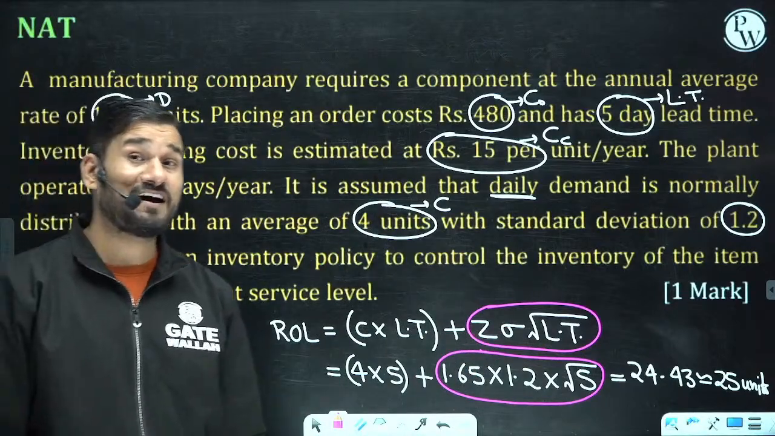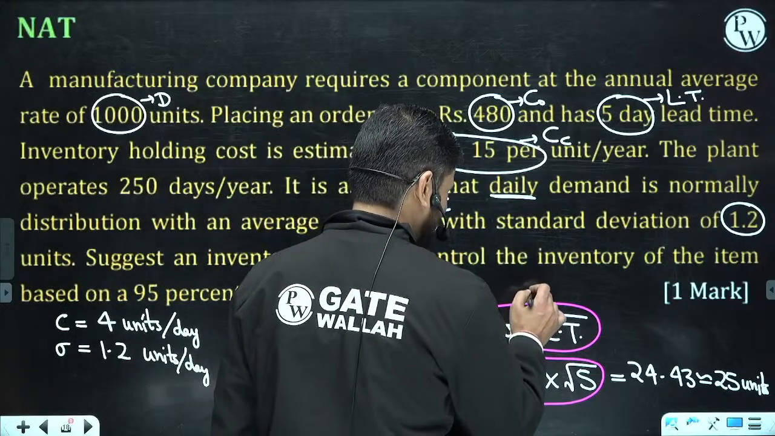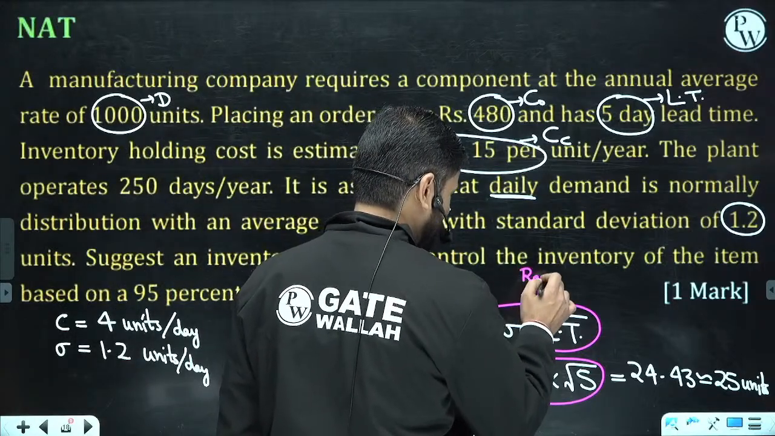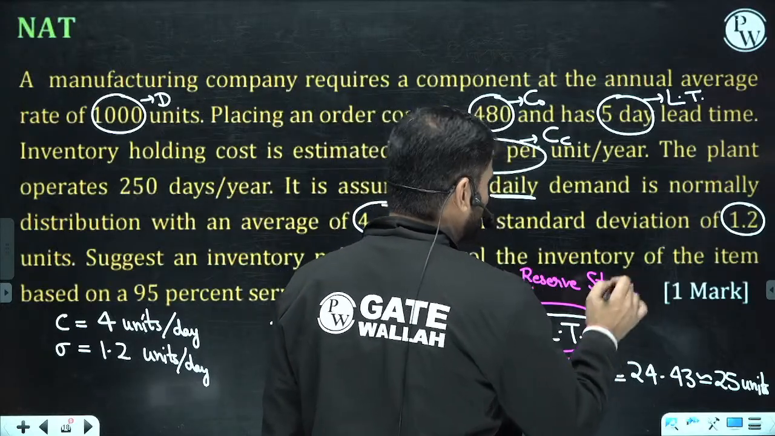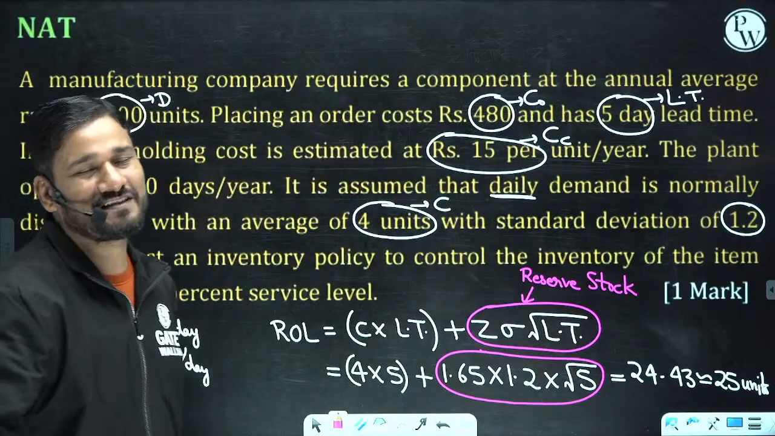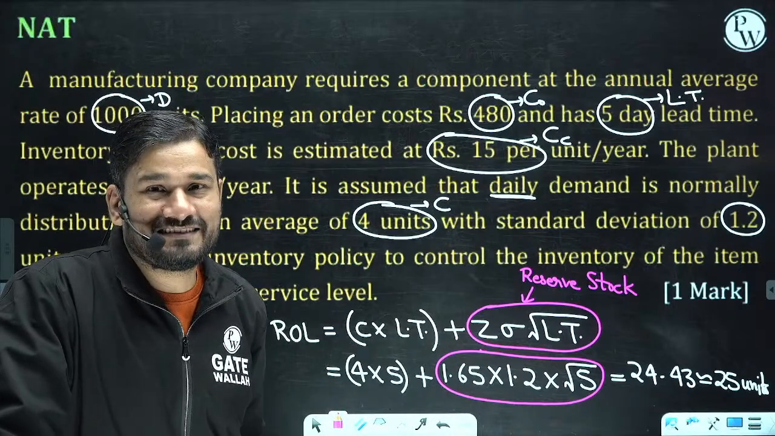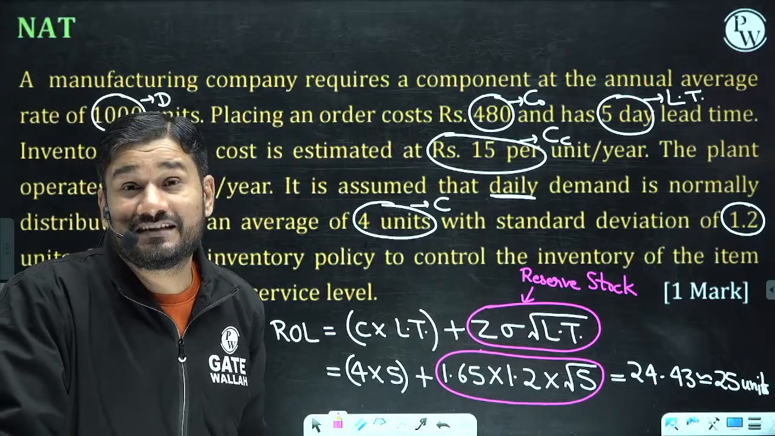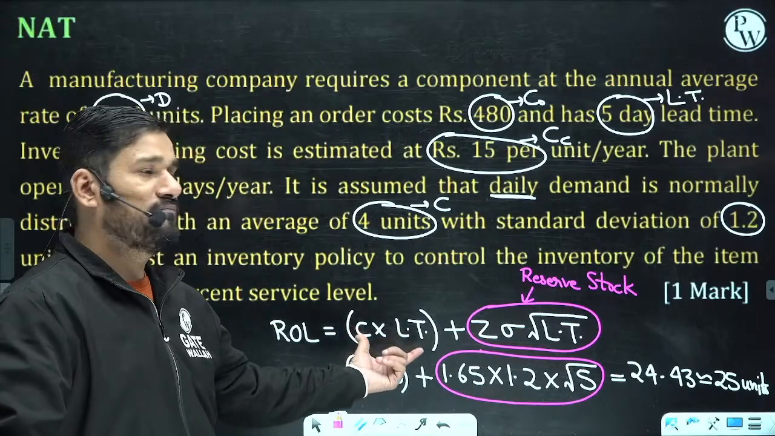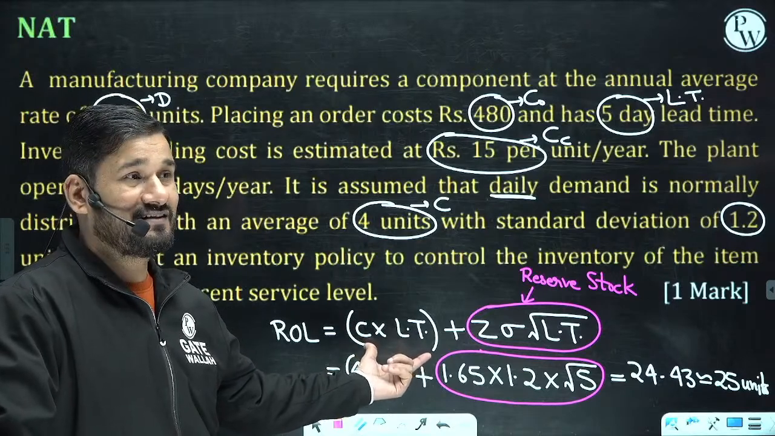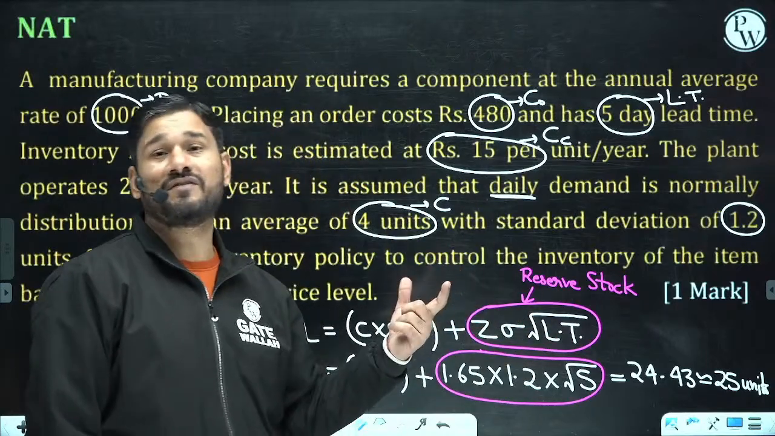Only for Z sigma under root LT. Do you know what that is? This is reserve stock. Please remember this. If they are asking for the reorder level, do the complete calculation. But suppose they are just playing with your knowledge and just asking what is the reserve stock. The reserve stock is just above the mean demand. This is reserve stock, not minimum inventory level.